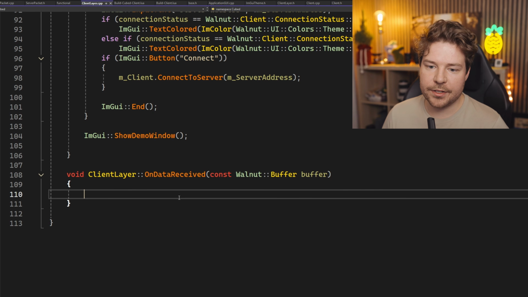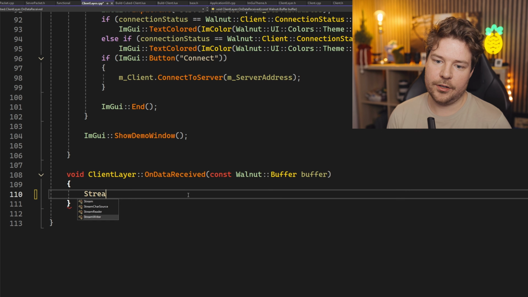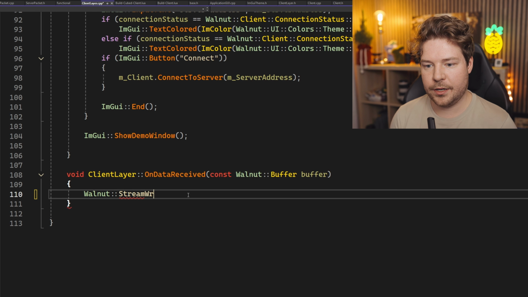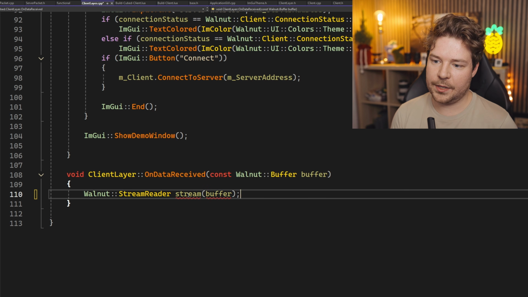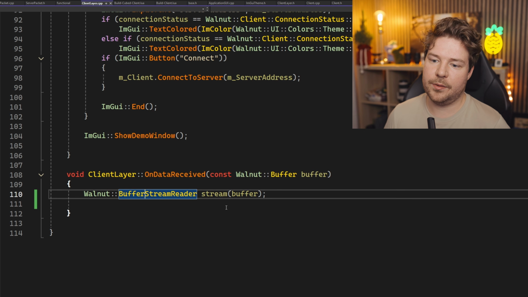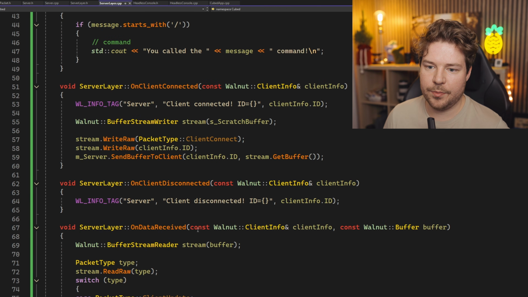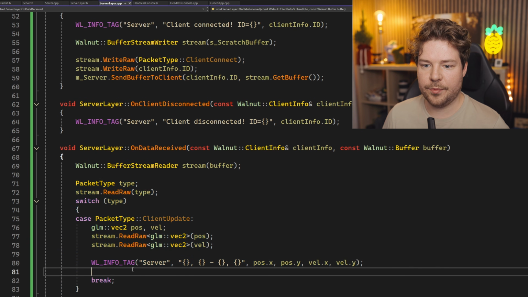All right, now on data received, this is where we're gonna receive our ID if we even want to deal with it. So I guess on data received, we could be like, Walnut stream reader, stream buffer. And then this is where we'll get the type as we did before. It's a buffer stream reader. So this is something I could just copy, I think, from here.